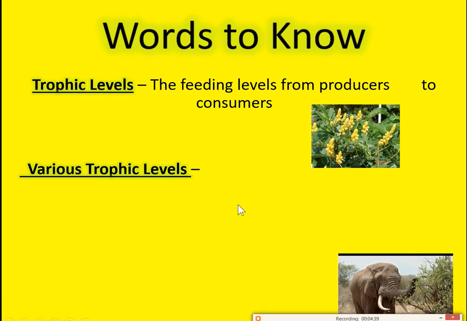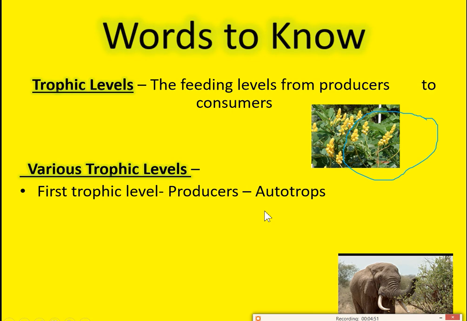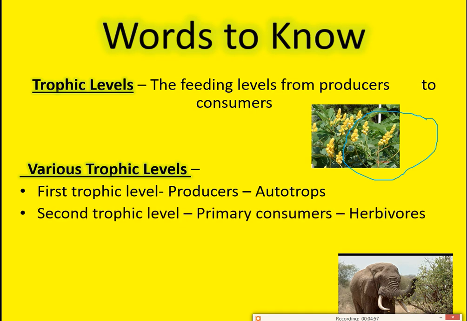The first level is always the green plants, called the first trophic level. The first trophic level is always producers, also called autotrophs. The second trophic level is the primary consumers, which depend upon the producers.